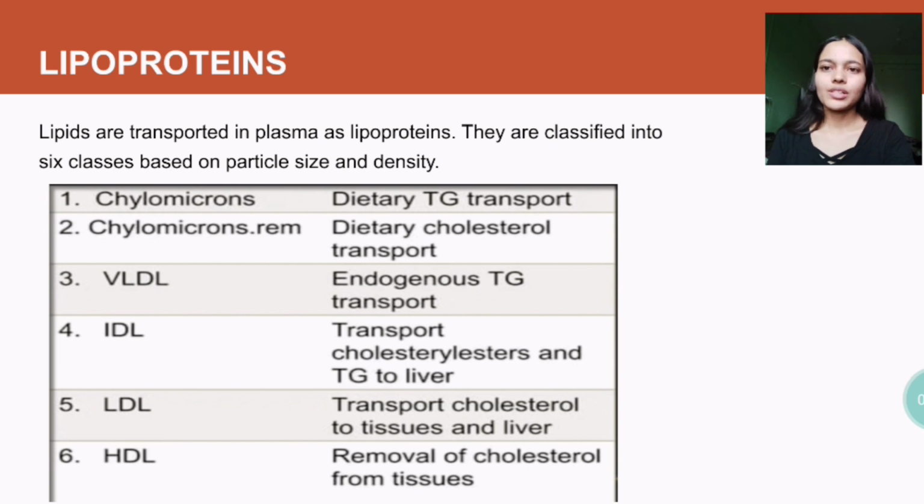VLDL helps in endogenous triglyceride transport. IDL does transport cholesterol esters and triglyceride to liver. LDL transports cholesterol to tissues and liver. HDL does the removal of cholesterol from tissues, hence called good cholesterol.